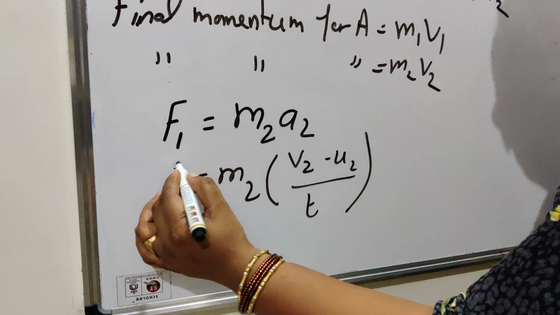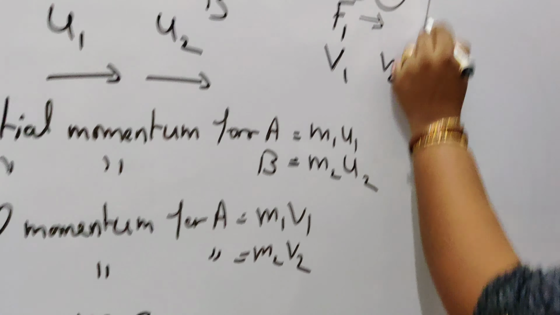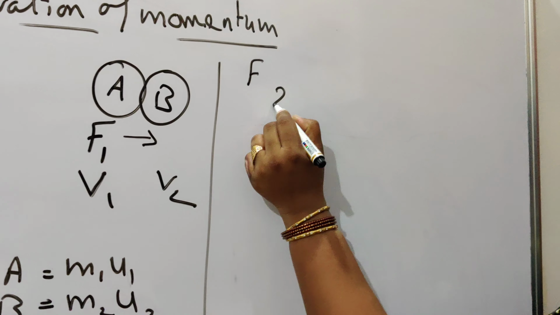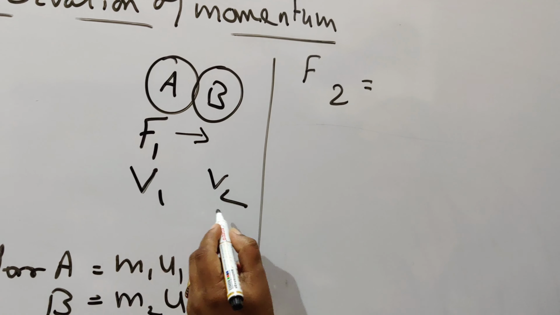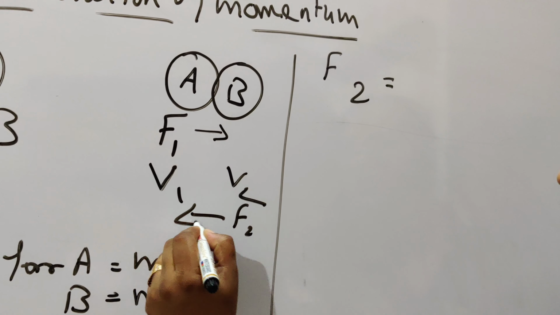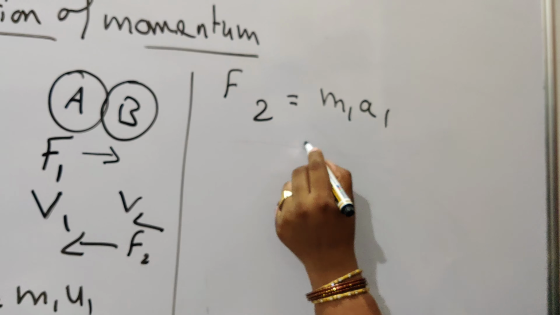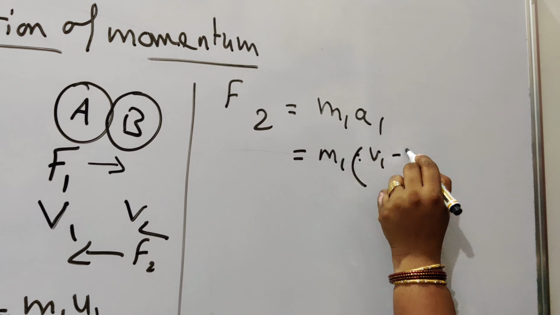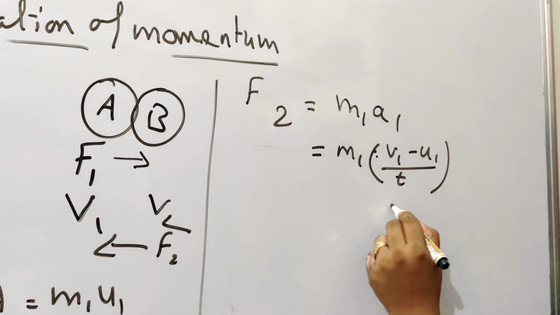F1 equals m2 (v2 minus u2) upon t. You take it as equation 1. Now F2, when F1 is exerted on B, then force F2 will be exerted on object A. Then m1 a1, m1 into (v1 minus u1) upon t. Okay, this is equation 2.